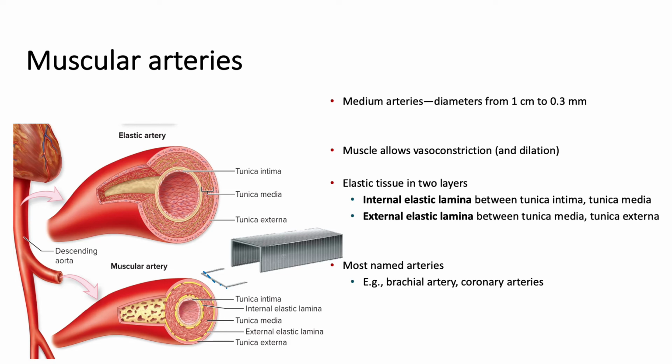And unlike the elastic arteries that had the elastin in all three of the tunics, here that elastic tissue is confined to two specific layers. We have the internal elastic lamina and the external elastic lamina. And you can see that sandwiches that tunica media. Examples of these would be our named arteries, so the brachial arteries or the coronary arteries. What this tunica media, this thicker layer of smooth muscle cells, allows for was obviously more muscle and less elastin. And this allows for better constriction or dilation ability, which is going to be important for these arteries.